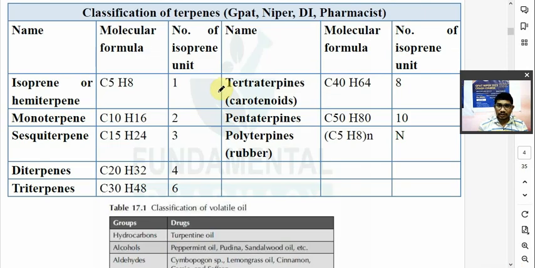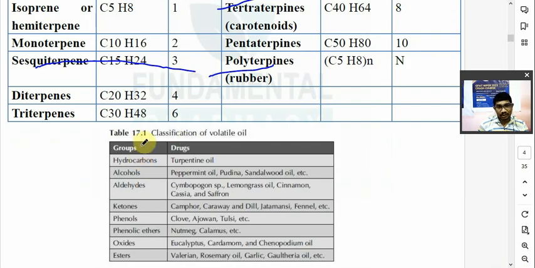So remember, tetraterpene means carotenoids, penta and polyterpene means rubber. Sesquiterpene means three isoprene units, mono means two, di means four, tri means six. But remember, now again volatile oils. We are going to see it again in a different slide, don't worry about it. Volatile oil may be of a different type.